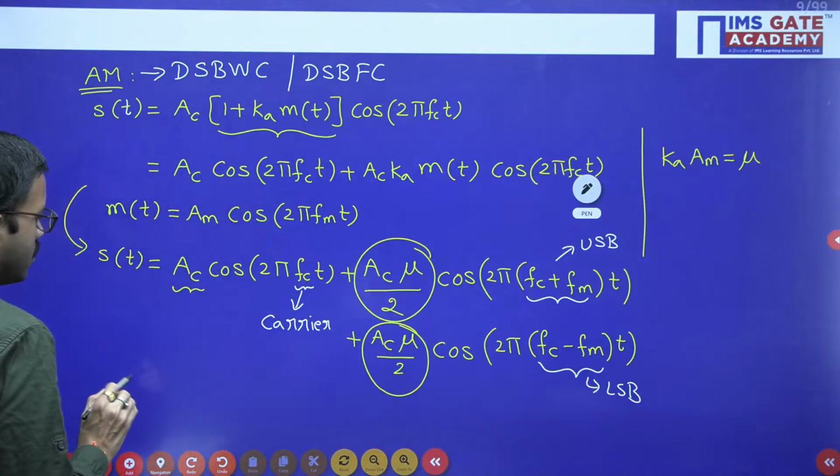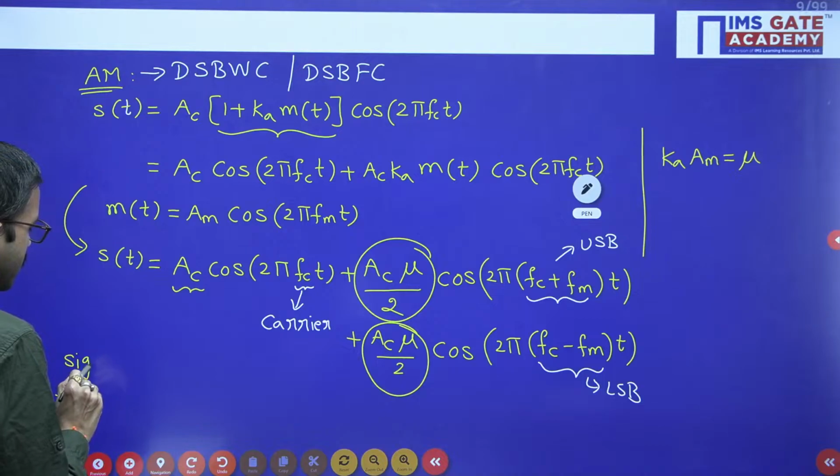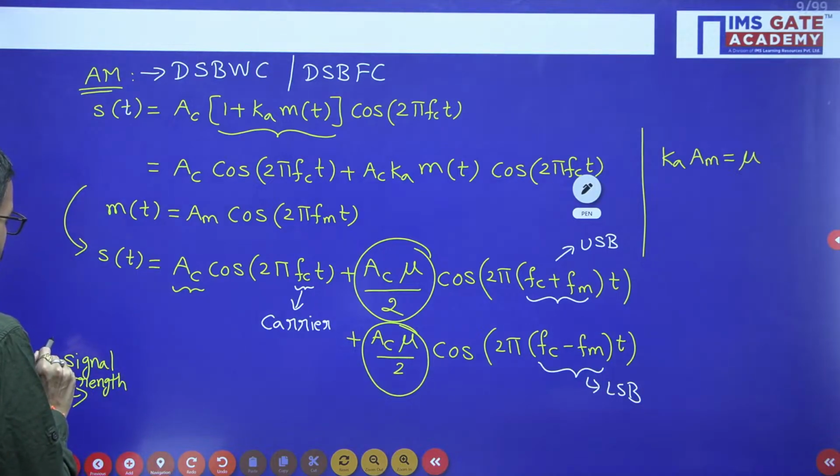So here I am writing the signal strength of impulse, signal strength in the frequency spectrum.